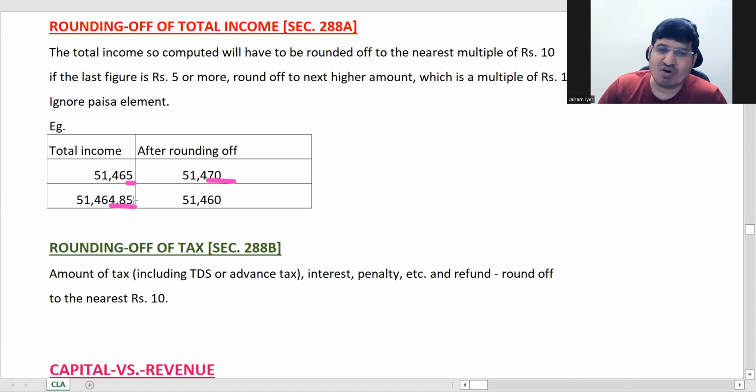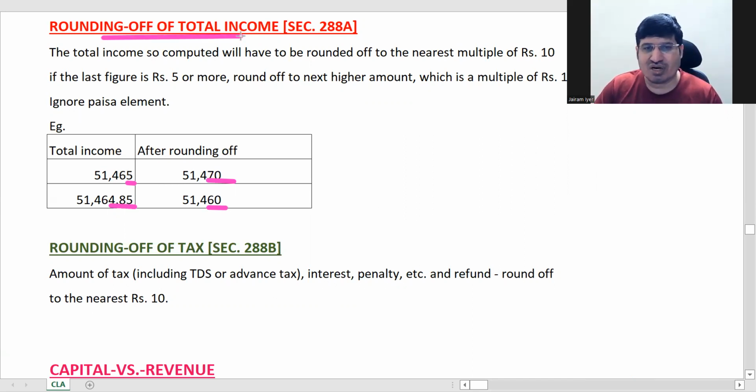Okay, it's ending with 4.85. It is less than 5. So then you will have to write it back behind. So 64.85 will become 60. Only remember that if it ends with 5 or more than 5, convert it to the next 10; less than 5, to the previous 10. That's it.